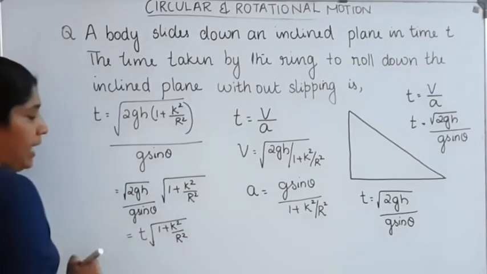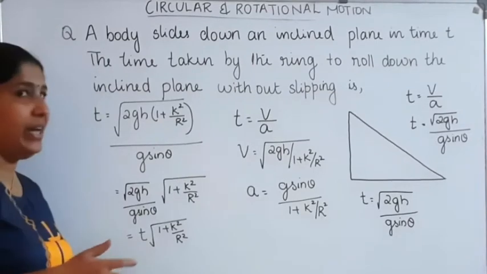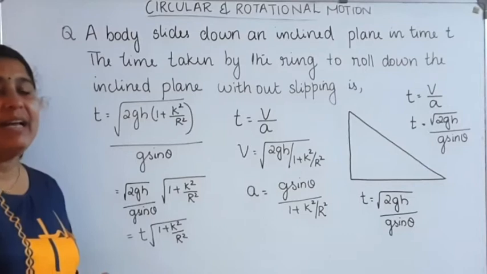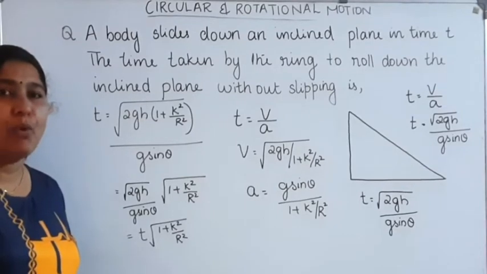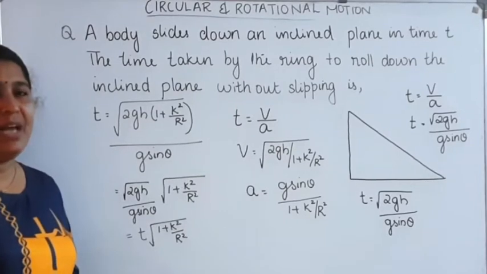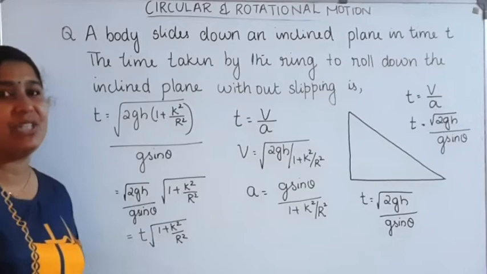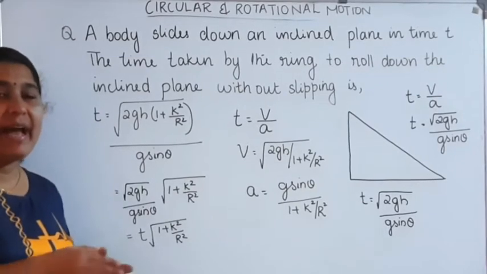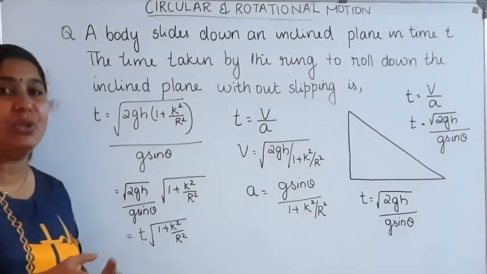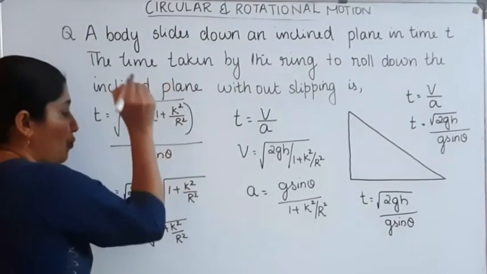Okay. Now, in the case of a ring, what about the radius of gyration? In the previous question, we already discussed that in the case of a ring, moment of inertia I is equal to mr square. We already know that moment of inertia in terms of radius of gyration is mk square. Comparing these two equations, we can write k square equal to r square. Okay, k square is equal to r square in the case of a ring.